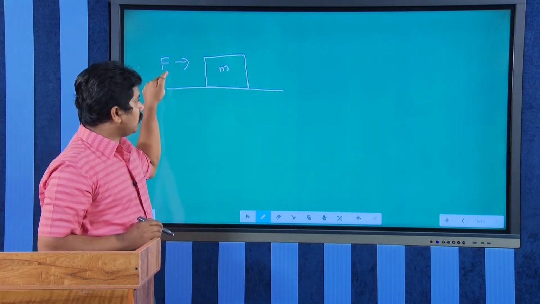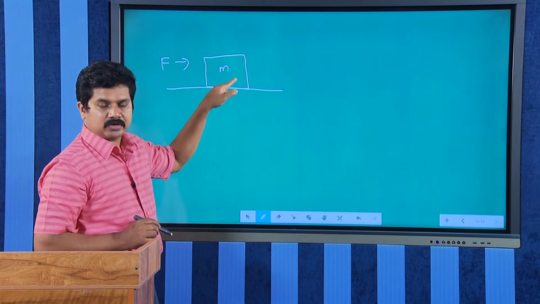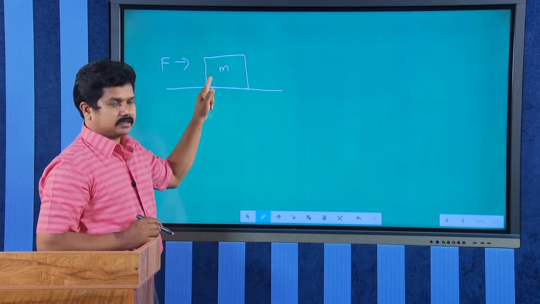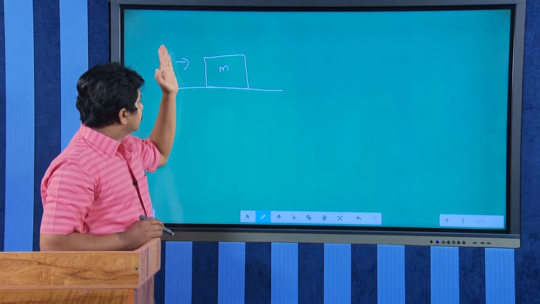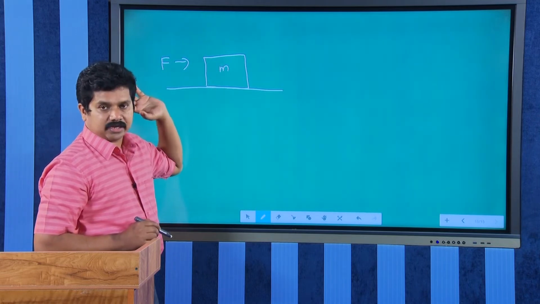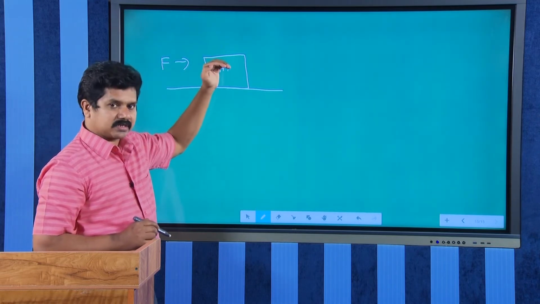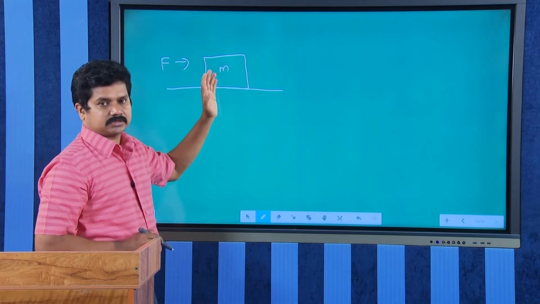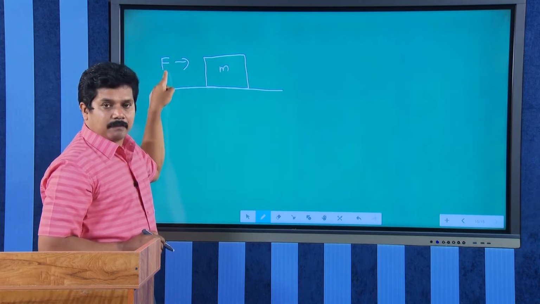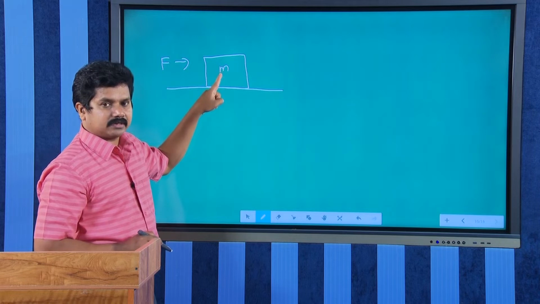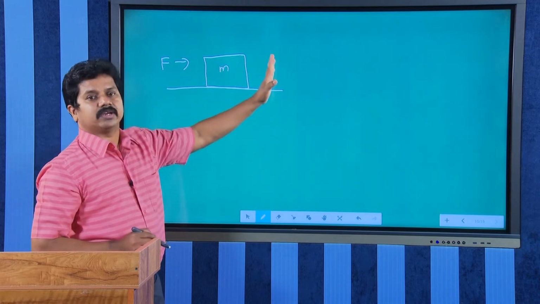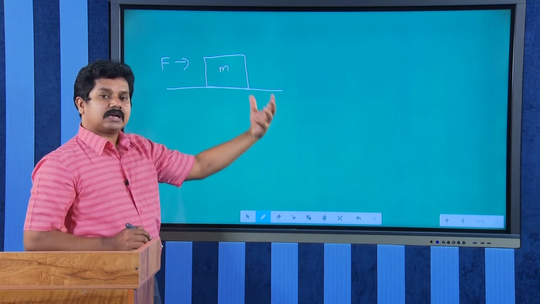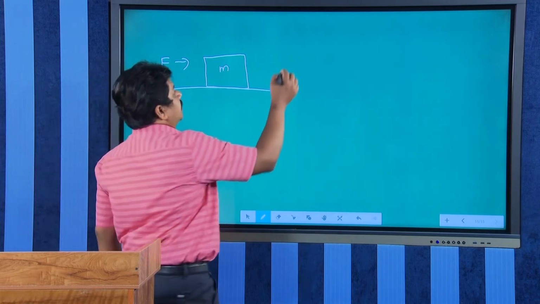If F is small, it will not move because of the static friction. Up to a certain value, there will not be any relative motion, that is, up to the limiting friction value, there will not be any relative motion. Once this applied force exceeds the limiting friction, then the block starts moving. Now, the friction force is called kinetic friction. The value of kinetic friction is